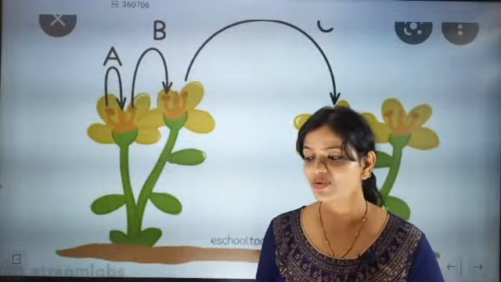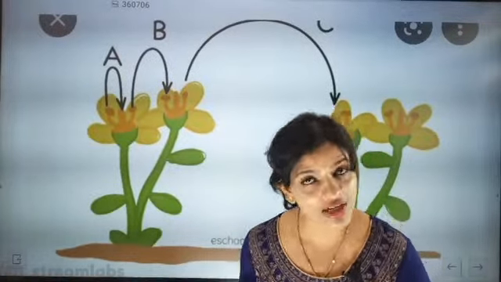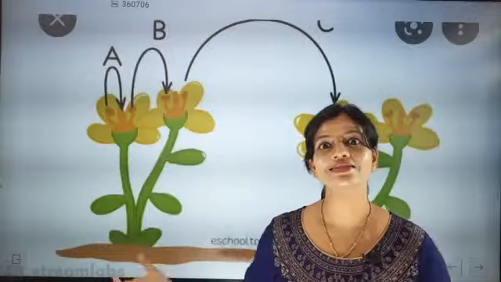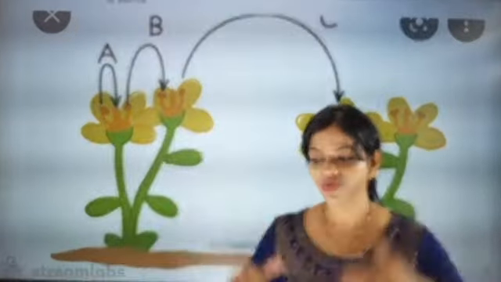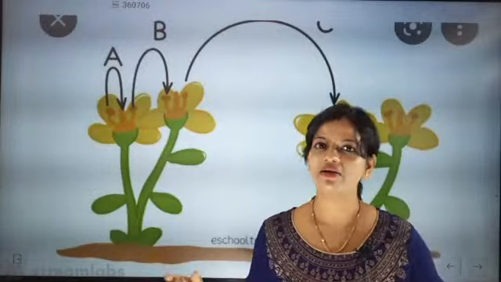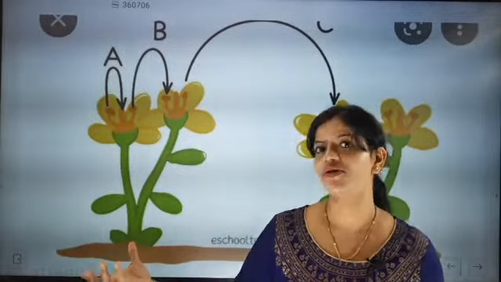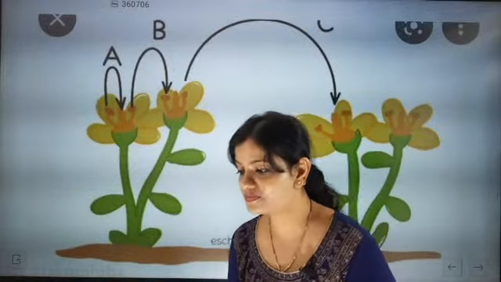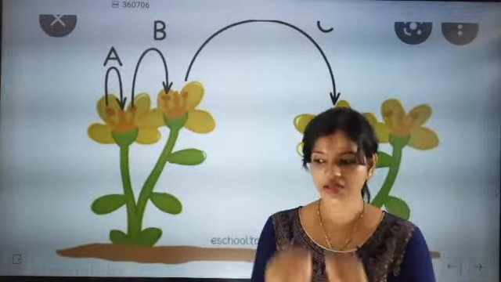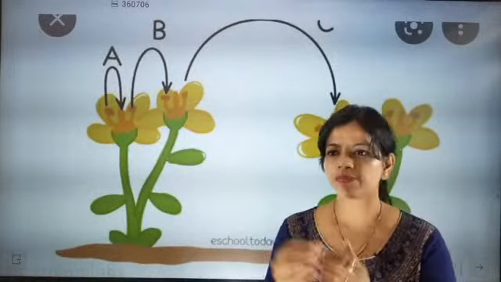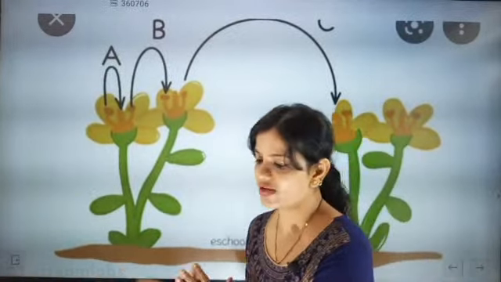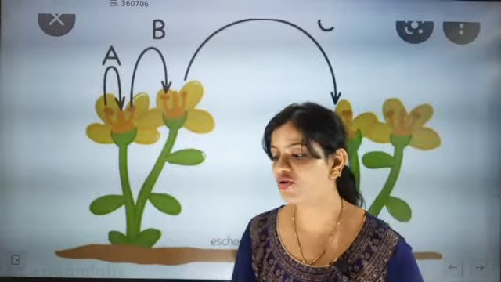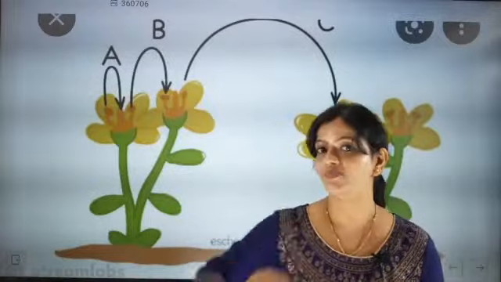How to teach that child, because he or she does not know the fact? How to tell that same species means if I want mango to be obtained, then I need mango, male and female both from there. So if papaya pollen can fuse with guava pollen, then which type of fruit will be there? This is exactly the curiosity level, but in the statement, wherever you read the statement, same flower of same species, that is the key point there.